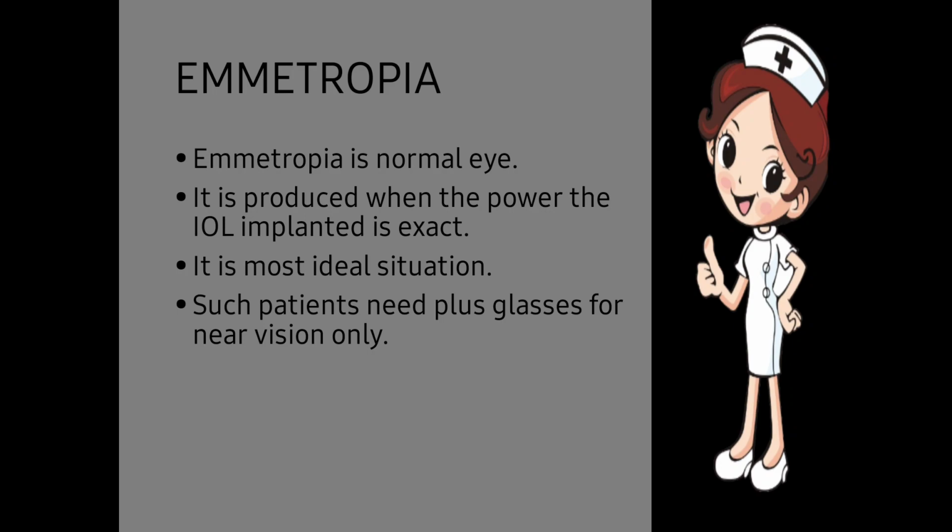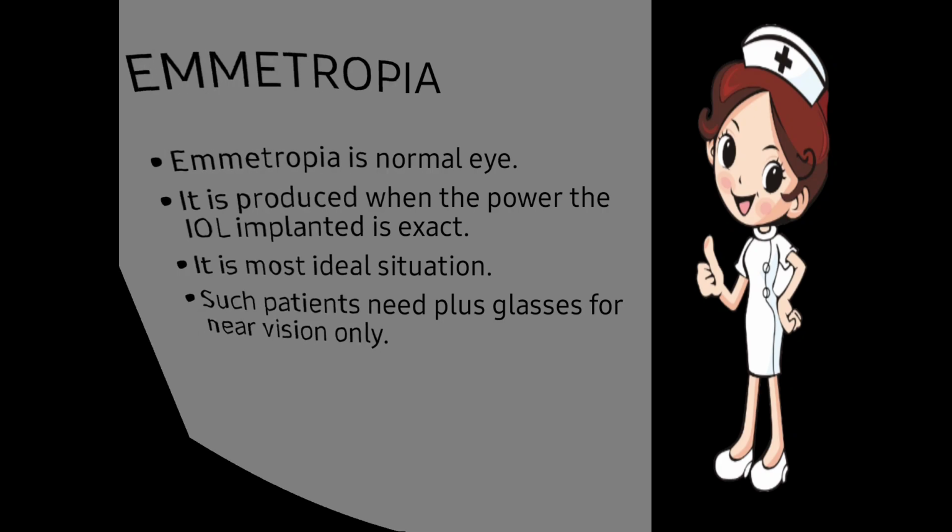Those patients need plus glasses for near vision only. If the patient has gone for a monofocal lens, the distance will be clear but near becomes unclear, so we are supposed to give near power glasses to the patient.